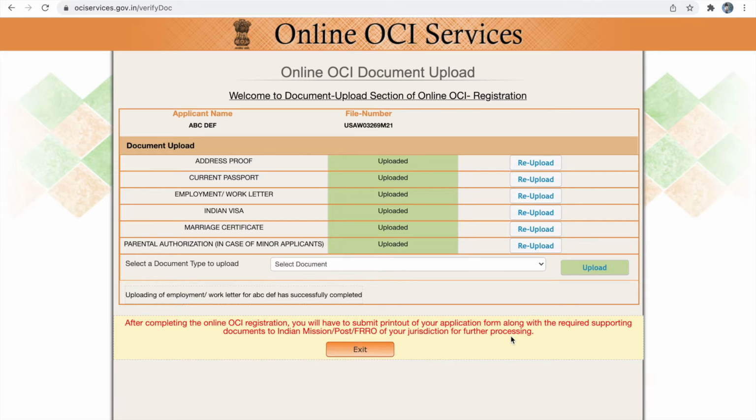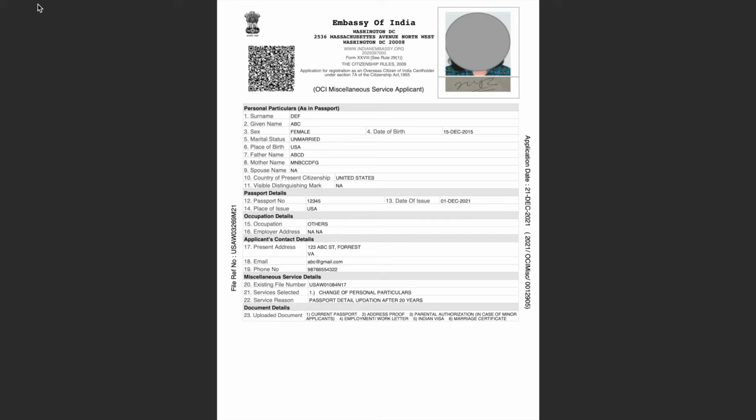So once I click generate application form, my application is downloading. So this is my OCI application form. Please go through all the information you have mentioned in this form. Please make sure all the information provided by you is right. So as I said, you will get a list of document names here.